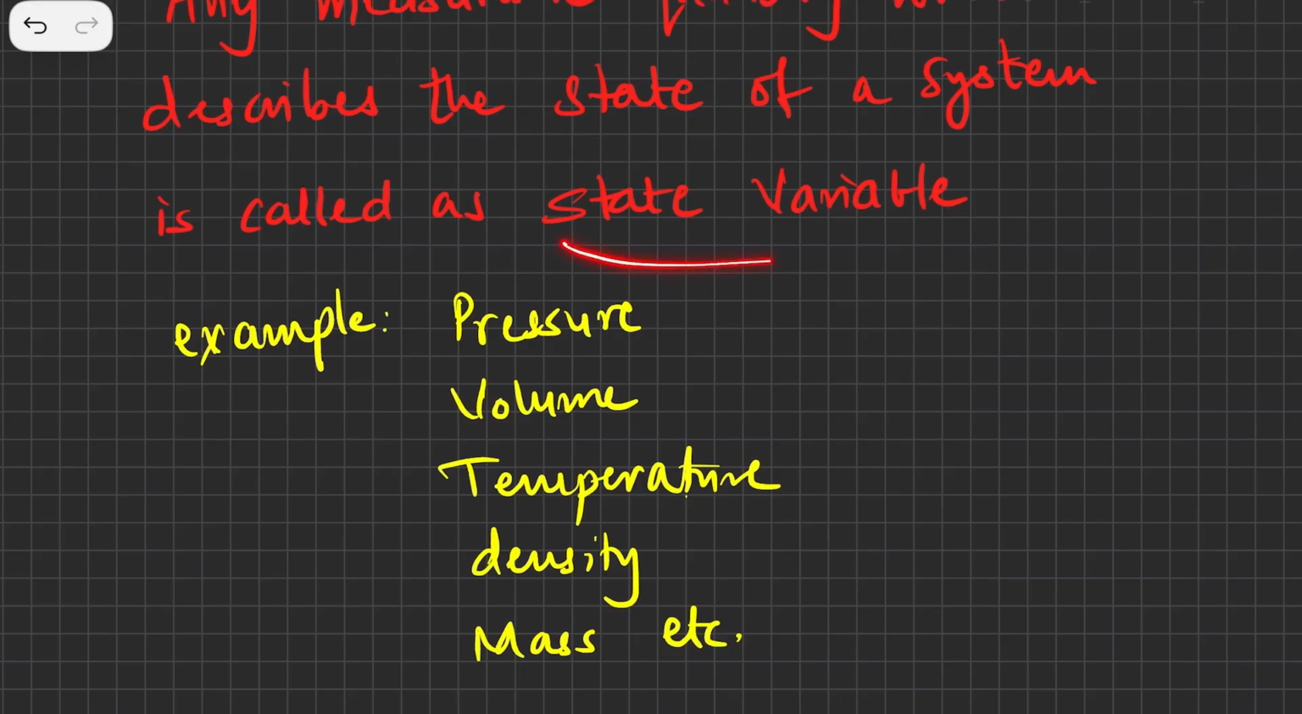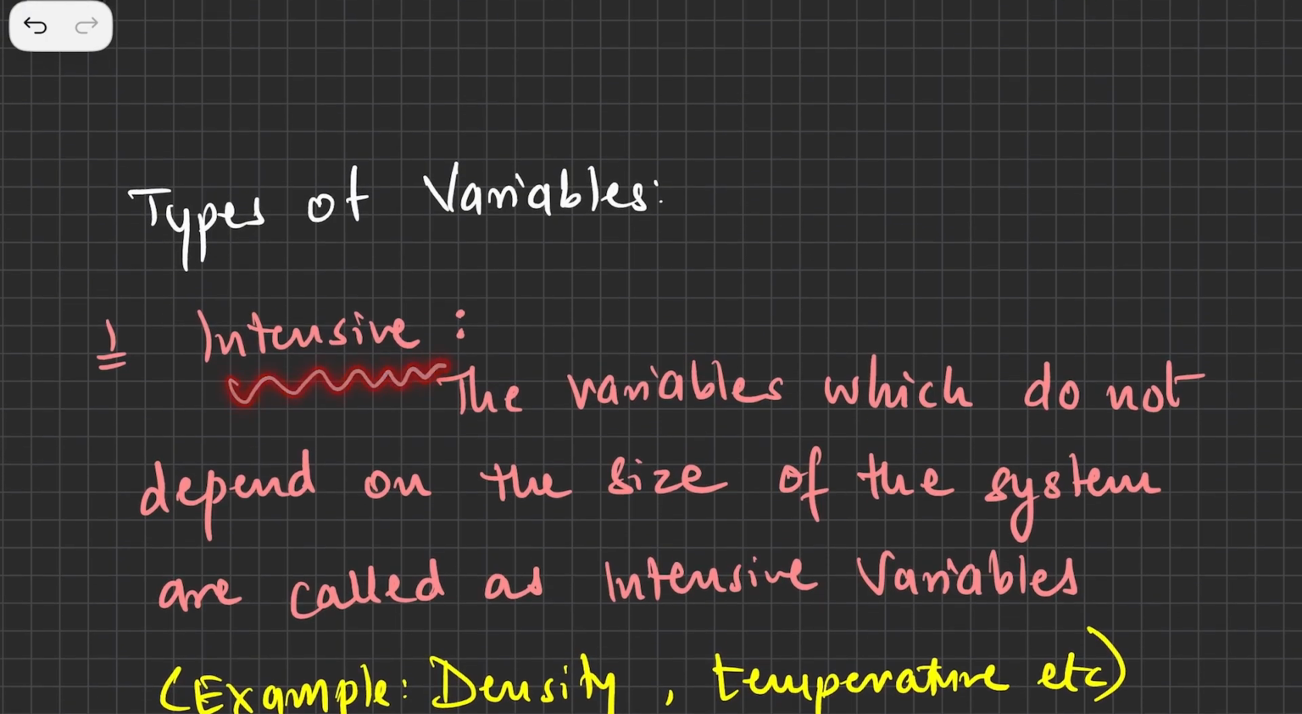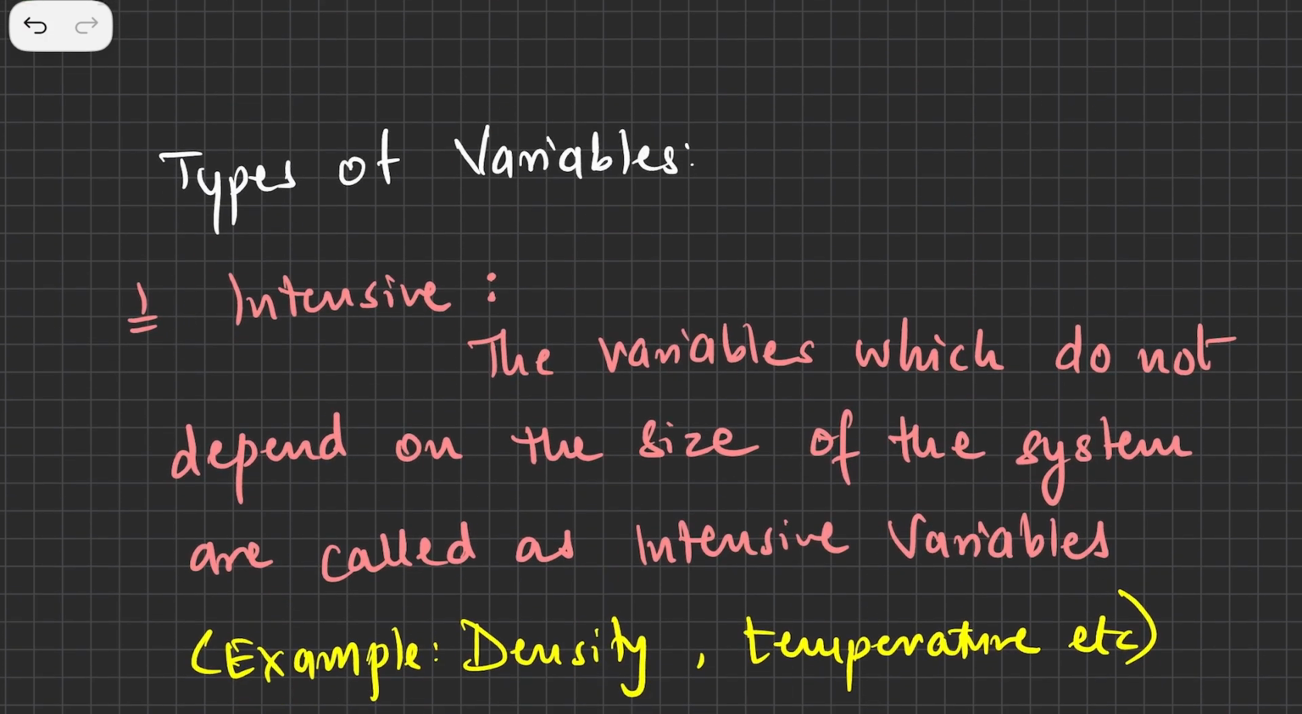Now quickly we'll understand the types of state variables. There are two types: one is called intensive variables, and the other is called extensive variables. Those variables which do not depend on the size are called intensive variables. If there is a system with some variables, pressure, volume, temperature, density, mass, and whichever you have, and those variables are independent of size, not dependent on size, then those are called intensive variables.